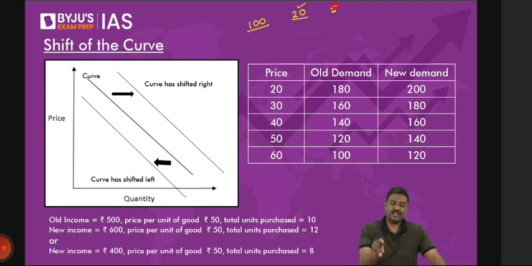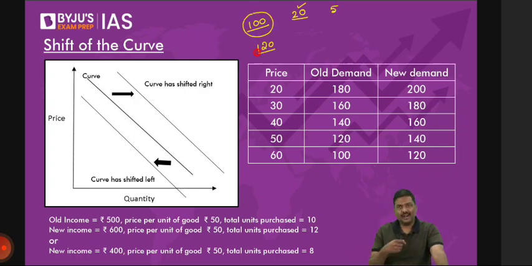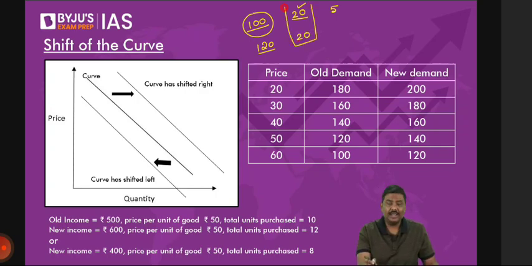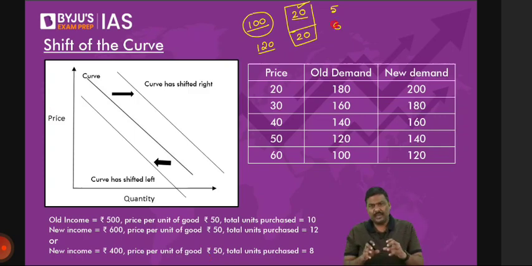Done? Now, imagine your income will change from 100 rupees to, let's say, 120 rupees. The price of the bottle remains the same. Follow this. The price of the bottle is not changing. But now, at 20 rupees per unit, how many bottles will you be able to purchase? You'll be able to purchase 6 bottles. Is the logic okay? So the price of the product is not changing, but the quantity you can purchase is changing.